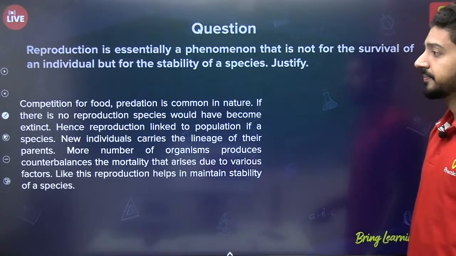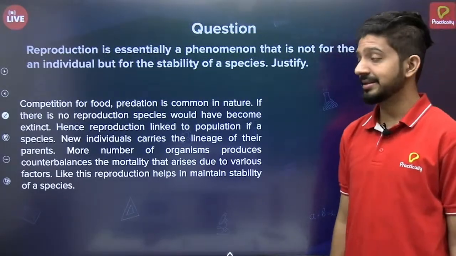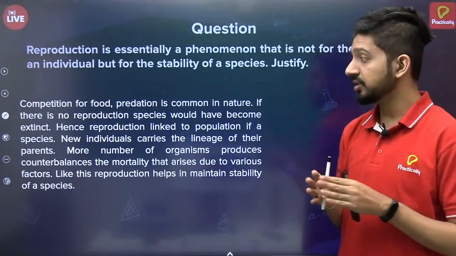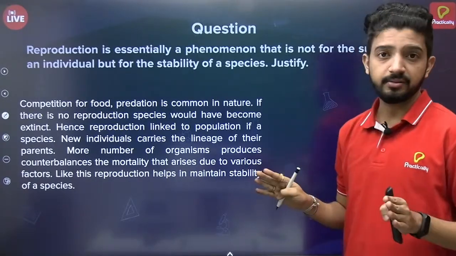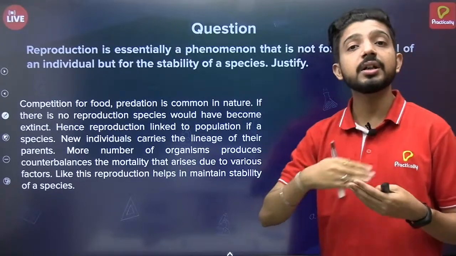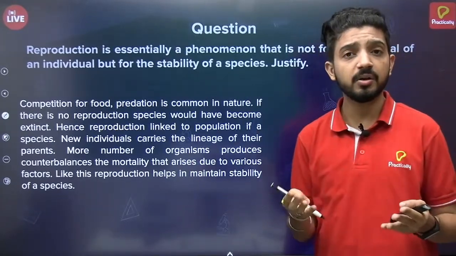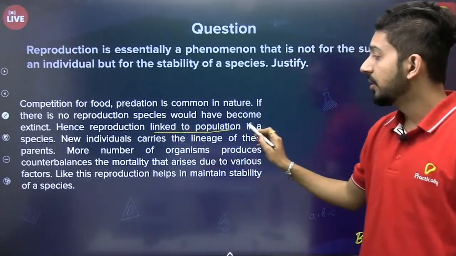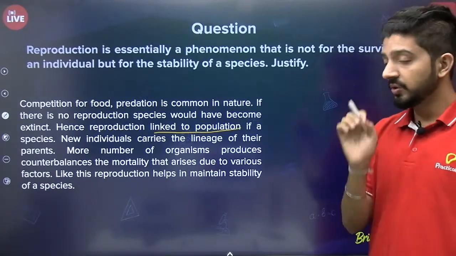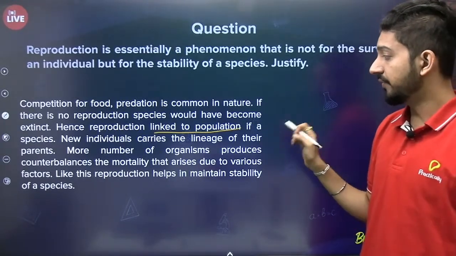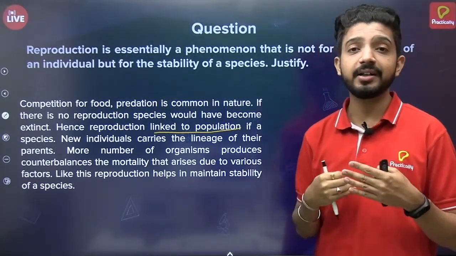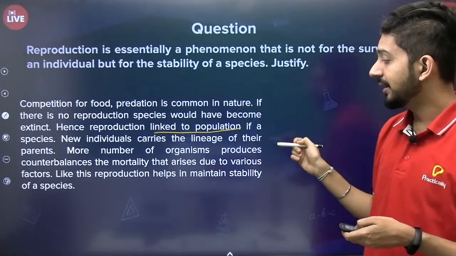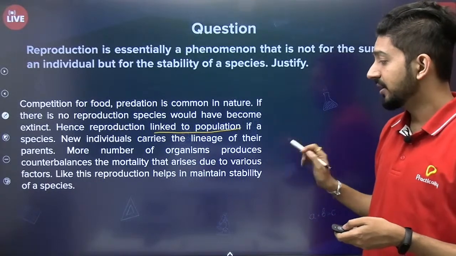So here's the answer. Competition for food and predation is common in nature, and if there is no reproduction, species would become extinct. Obviously, reproduction is required to continue life further. If animals don't reproduce, the entire species will become extinct. Hence, reproduction is linked to the population of a species. New individuals carry the lineage of their parents, meaning they carry the hereditary traits of their parents. The larger number of organisms produced counterbalances the mortality that arises due to various factors. Like this, reproduction helps in maintaining stability of the species.